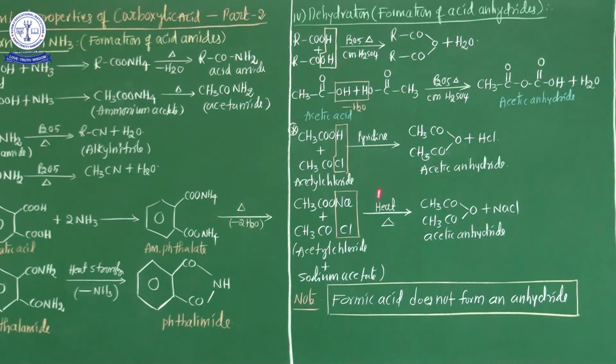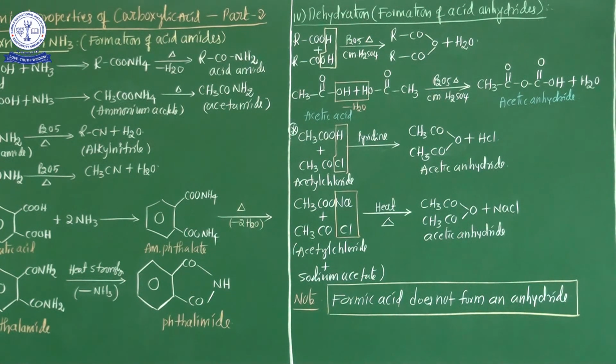Phosphorus pentoxide is not required, and concentrated sulfuric acid is also not required, because here NaCl, salt, is easily removed from this compound. That's why just heat is enough. So acetic anhydride is obtained. So this is the sodium acetate plus acetyl chloride.